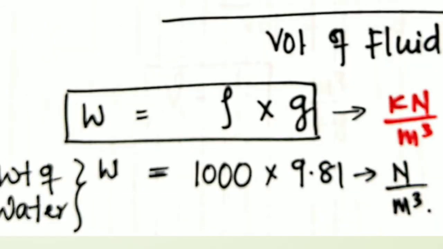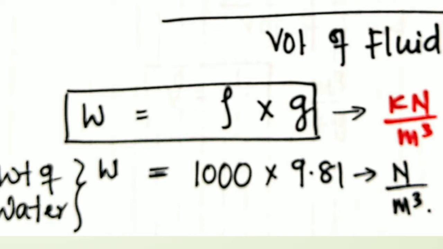Now you have to note down the specific weight of water. The specific weight of water can be written with rho as 1000, the density of water, into the acceleration due to gravity, which is nearly a constant value for different fluids. I will show you the tabular column. The acceleration due to gravity is 9.81.